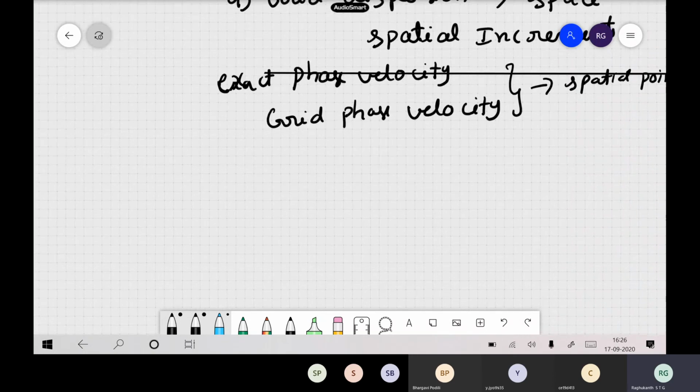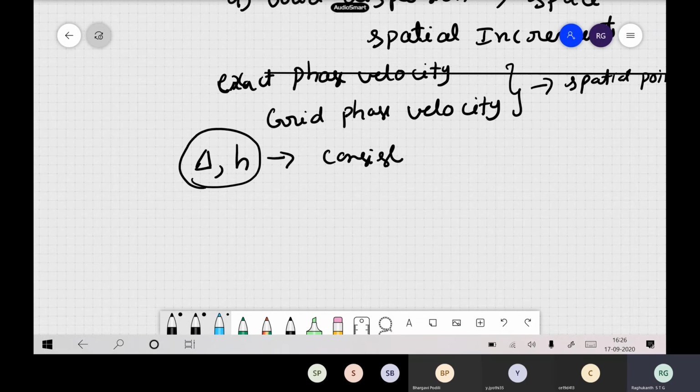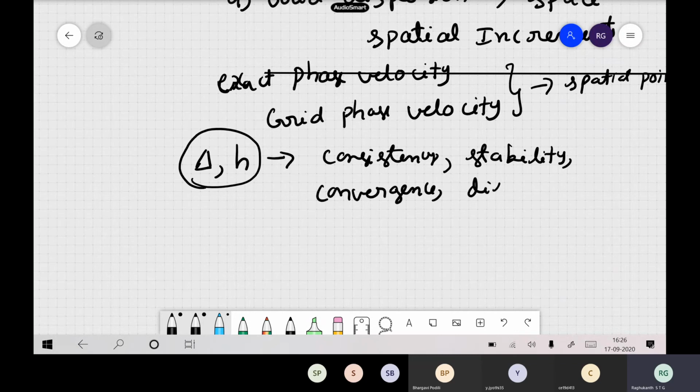In our finite difference, to select our spacing, that is delta, and then h, you have to follow these four criteria: consistency, stability, convergence, and dispersion. These four things have to be satisfied, so you have to select your delta, then h and other things based on these four criteria. These are the most important things in our finite difference approaches.